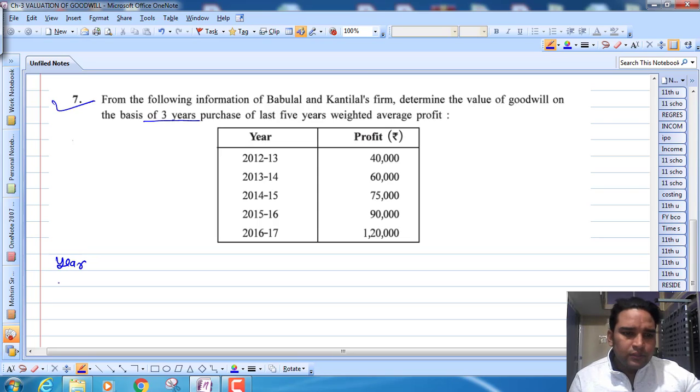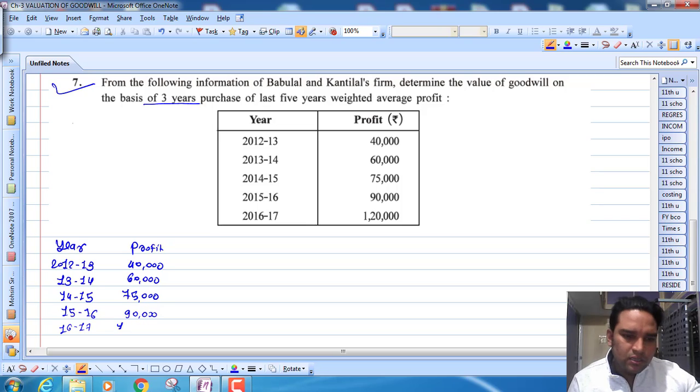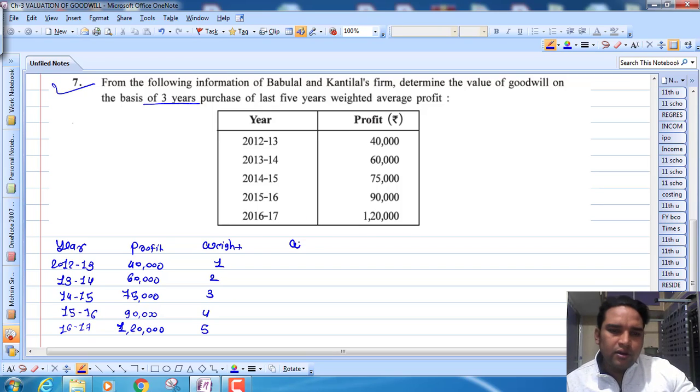So here 12-13, right? First we have to copy this 13-14, 14-15, 15-16 and 16-17, right? Here profit is given, so 40,000, 60,000, 75,000, 90,000 and 1,20,000, right? Here I will take weight as 1, 2, 3, 4, 5, and here weighted profit.